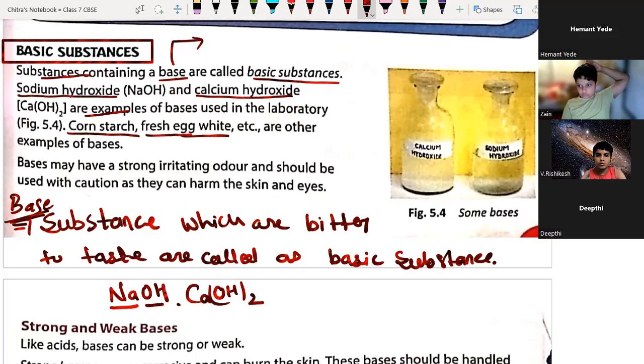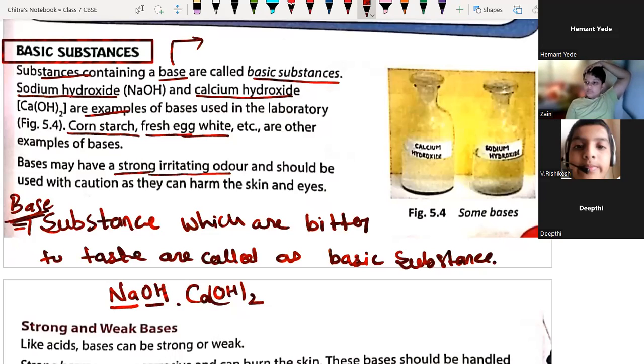Now, bases may have a strong irritating odor. Strong and irritating odor means that you will feel sneezing once you inhale it, and you will feel a burning sensation in the nose also. Such bases should be used with caution.